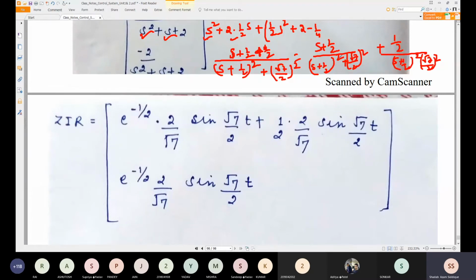So this should actually be 2 by root 7. You get e to the power minus at into s, sin bt, sorry cos bt, this one is cos, right? cos bt, and 1 by a is coming here. Is this right? Is this correct or not?